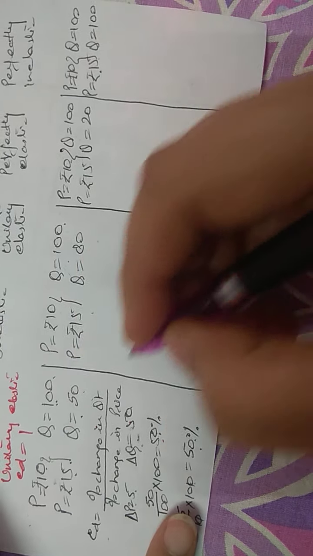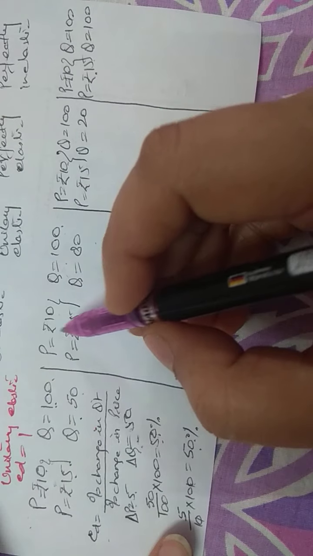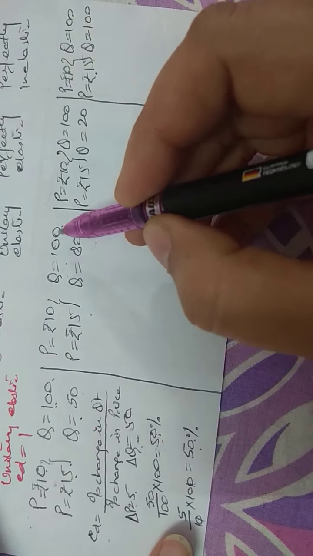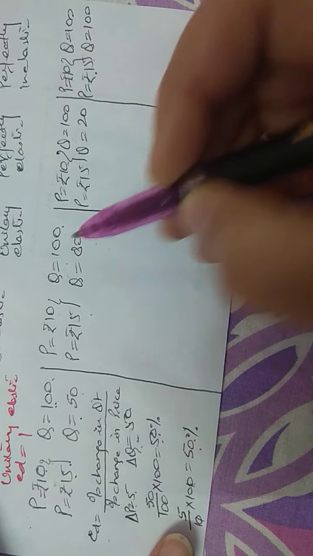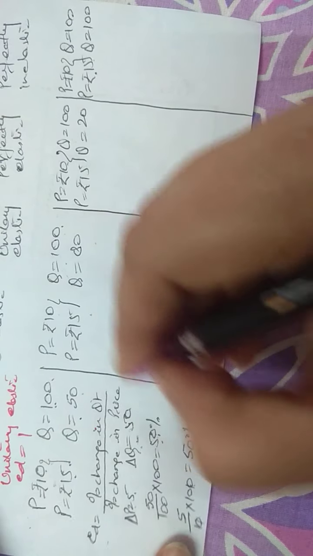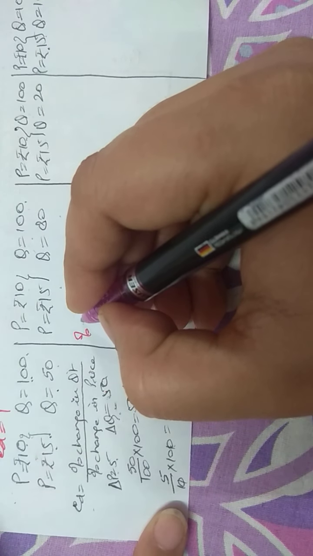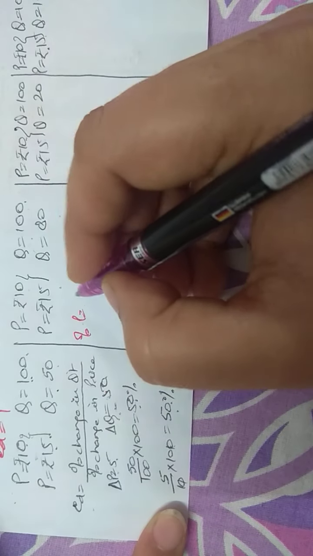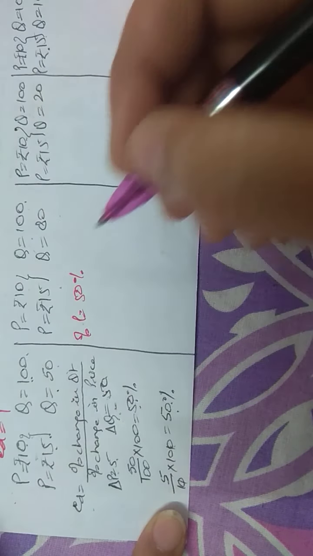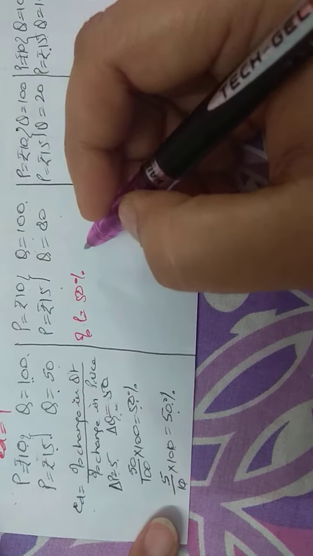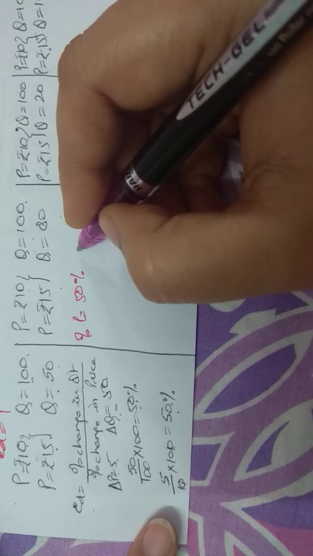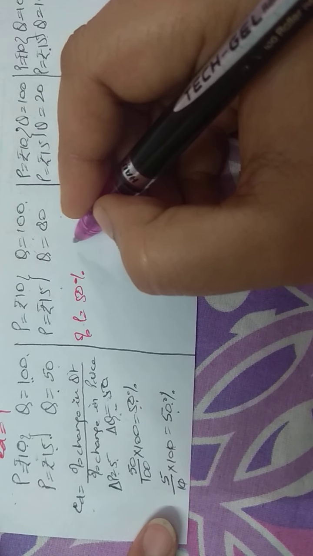Now we take up the second case. Here delta P is 5, delta Q is 20. So the percentage change in price remains the same. Percentage change in price is how much? 50%. We have to calculate the percentage change in quantity.